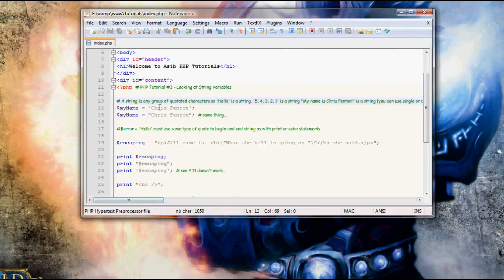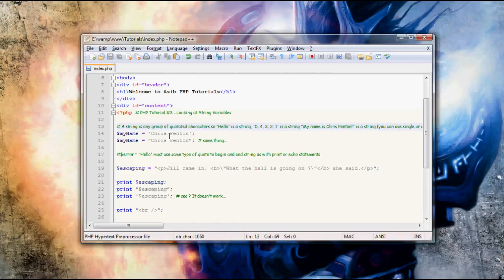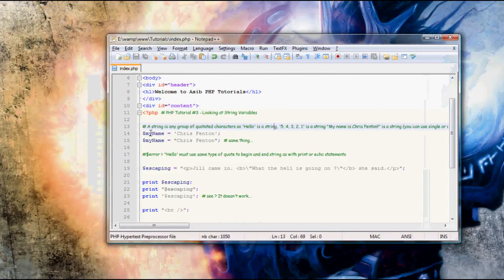So those are all strings, and now to give our variable a string value, all we have to do is make that variable by using the $ sign and then giving our variable an identifier. Use the assignment operator and then type in a string, which again is a group of characters between quotations. I've just declared and defined my name with a value of Chris Fenton between single quotes, and done the same thing with the value between double quotes to demonstrate it means exactly the same thing whether they're double quotes or single quotes.